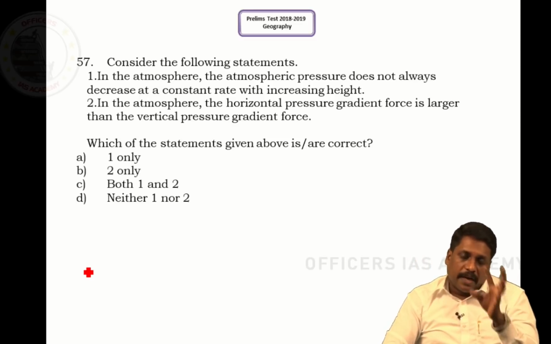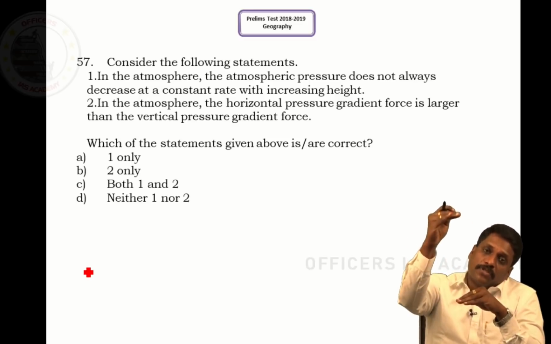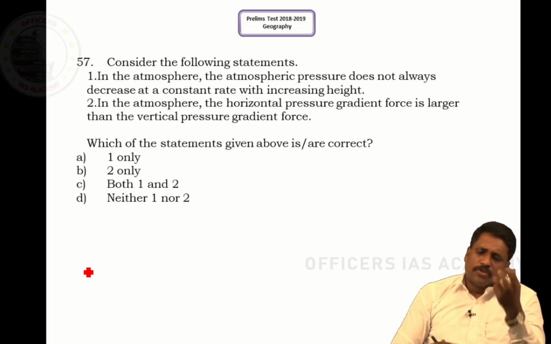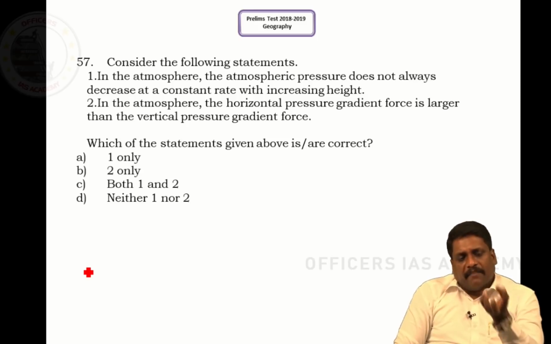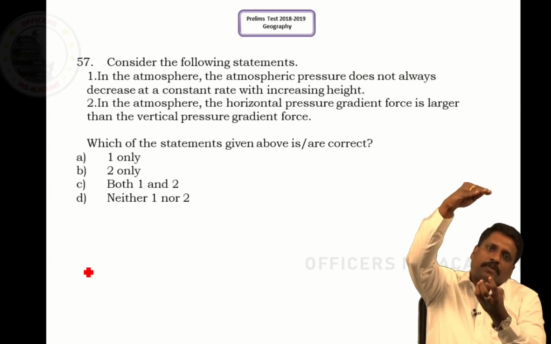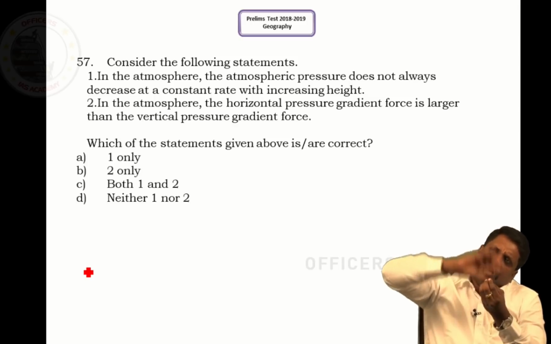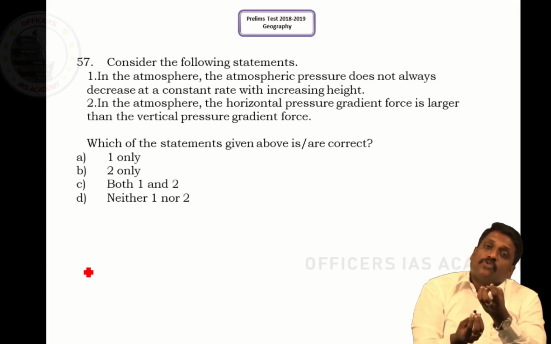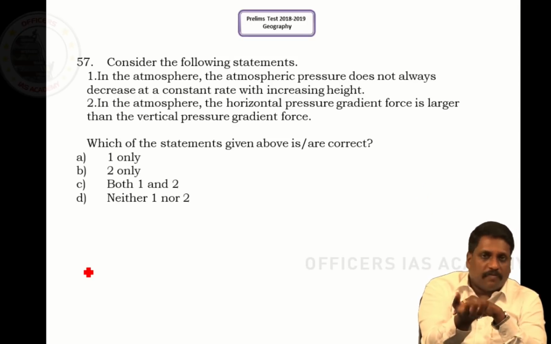But here, this pressure gradient force is almost nullified by the effect of gravity. Imagine I have a high pressure at the surface and low pressure at the tropopause level. Air mass should move rapidly towards this low pressure, but this movement is restricted by the effect of gravity.